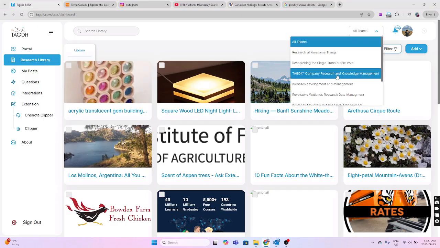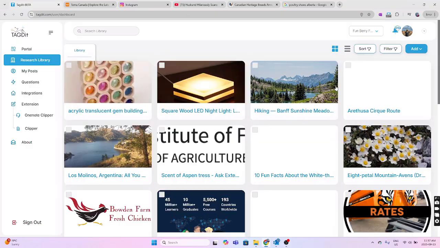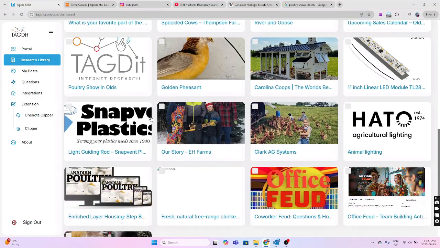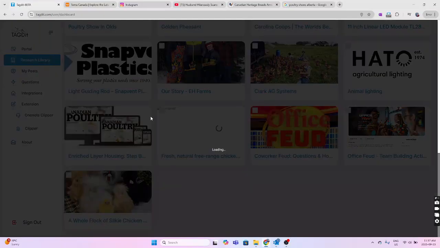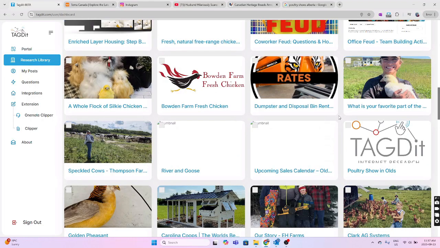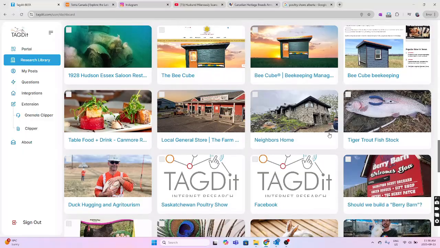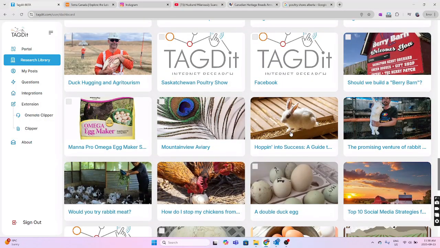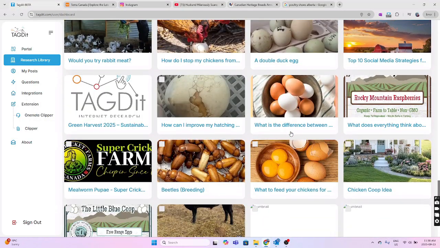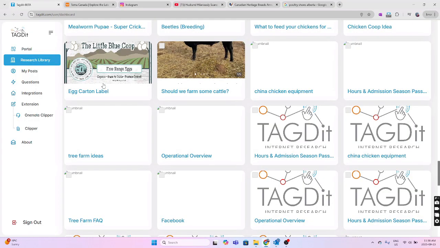Oh, so this is all teams. I've got to go down here and we'll get Funberry Farm. So this is a data room, an online data room. And the Funberry Farm is something that is intended to share. It's knowledge management. It's sharing, especially with my kids, about ideas about the future and what kind of livestock we're going to raise, and if we're selling eggs and what kind of eggs, and the neighbors. And so the journey that we've been through and the decisions that we've made to get to where we are today. And so we can suggest an egg label carton right here.